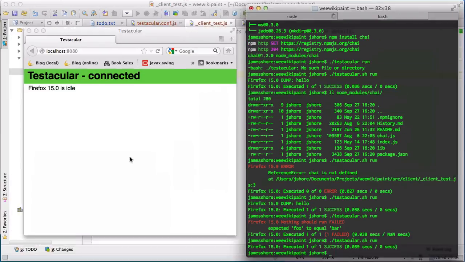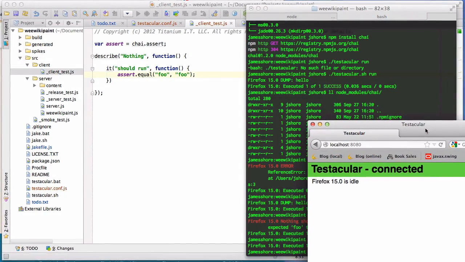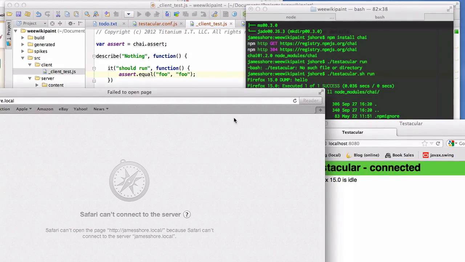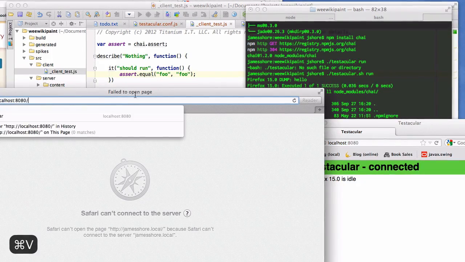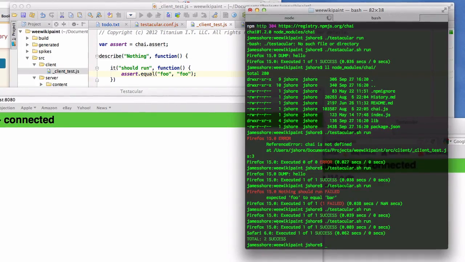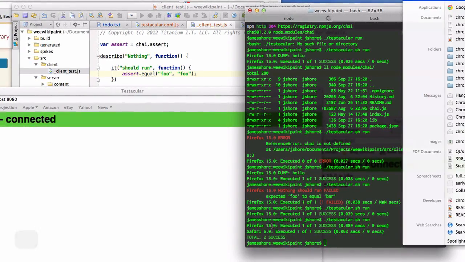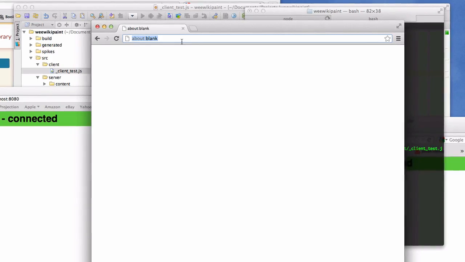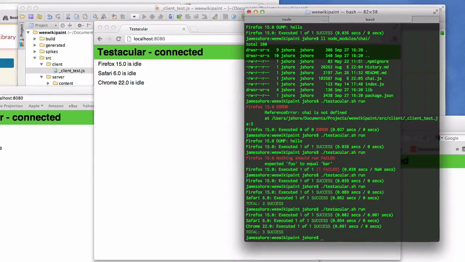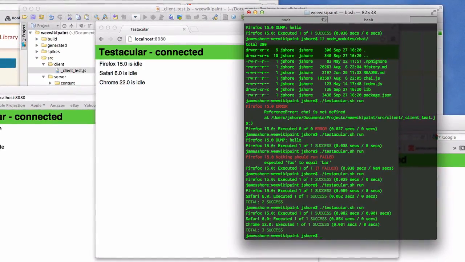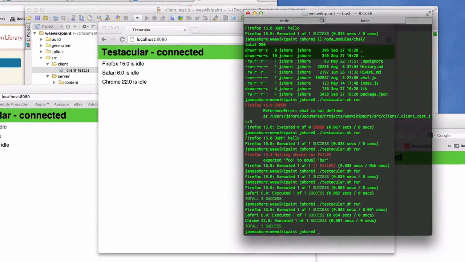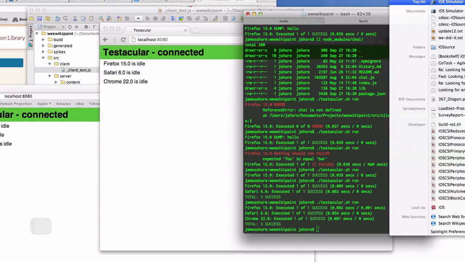Now, let's ramp it up a little bit. We've got our Firefox browser, but let's also bring in Safari. Great. Now we're running against two browsers simultaneously, but that's not good enough. We need to support Chrome too. Awesome. Okay. Now we're running against three browsers: Firefox, Safari, Chrome. Those are the big three on the desktop. What about mobile platforms? Let's bring in the iOS simulator.